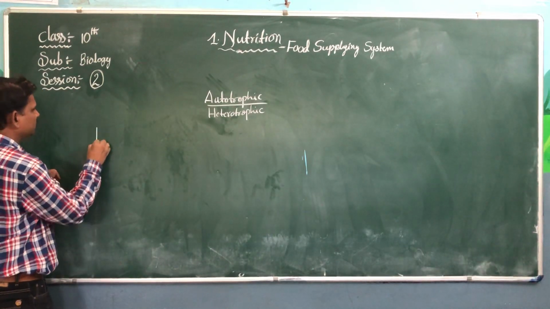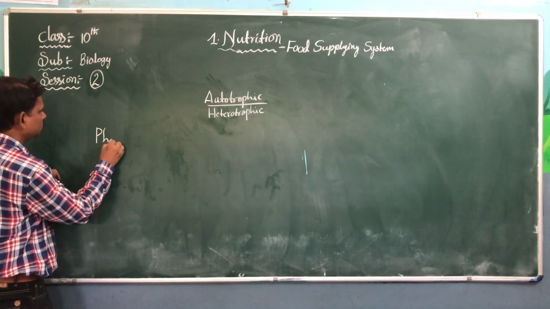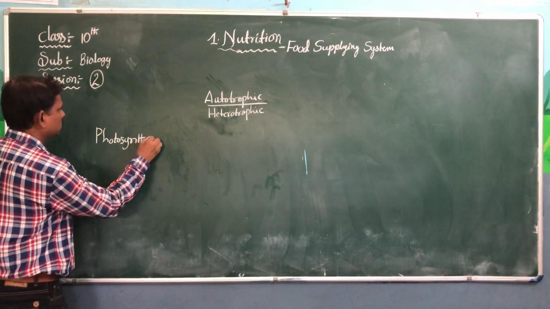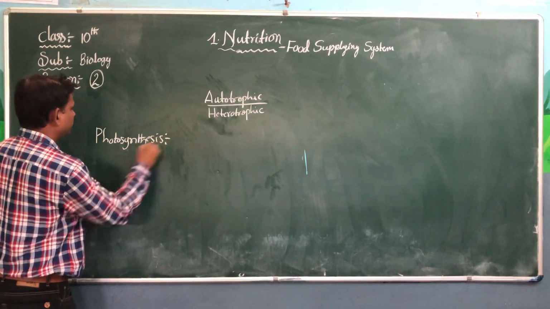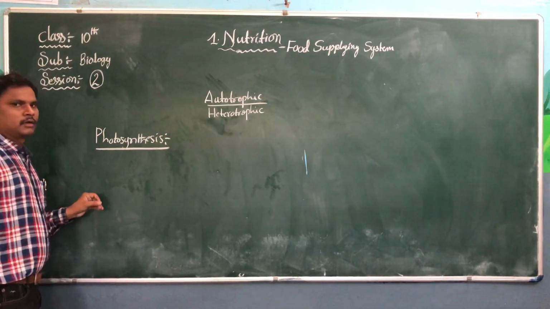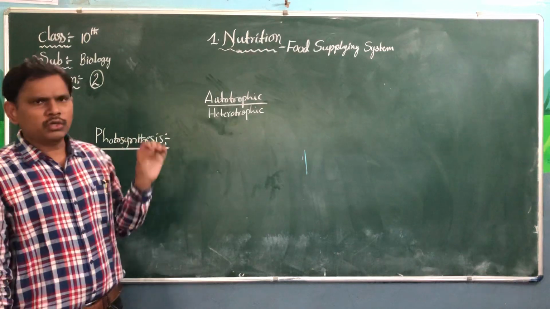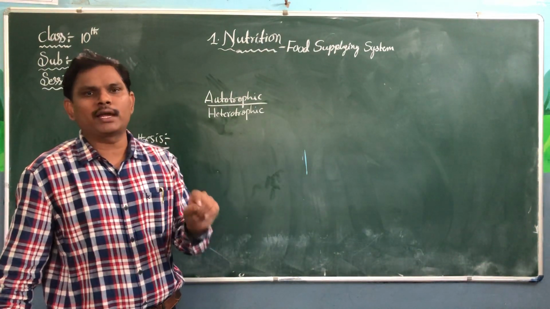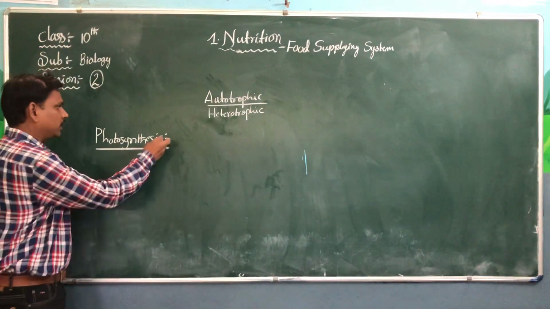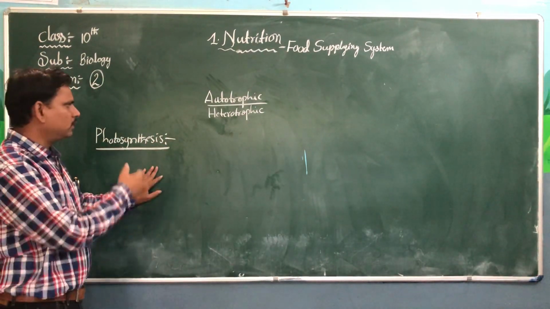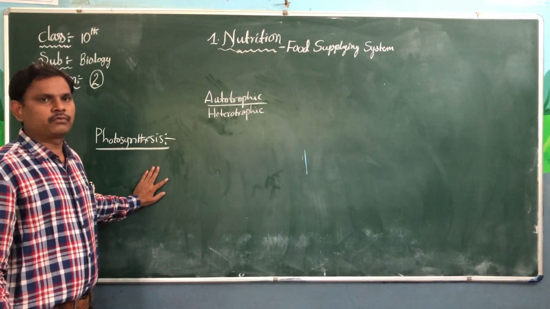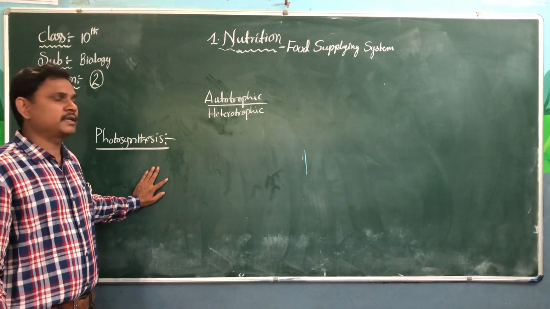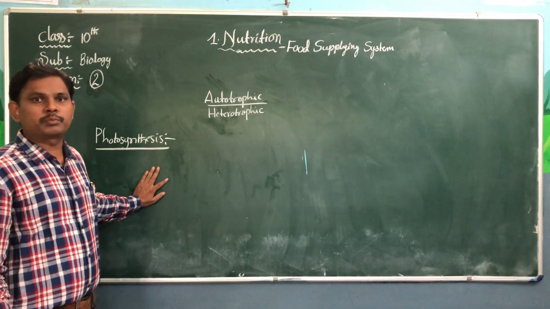Definition of photosynthesis. We should remember that photosynthesis is the universal food provider. I think 2-3 years back they asked this question. Plants do photosynthesis. It's a universal food provider.